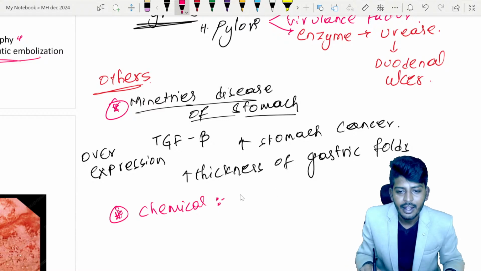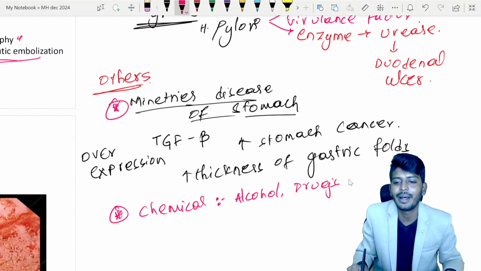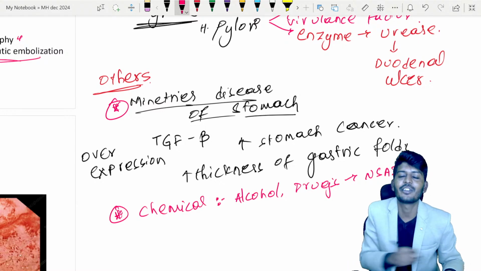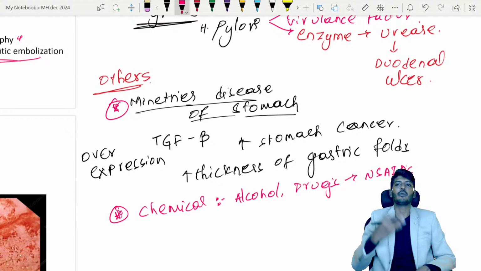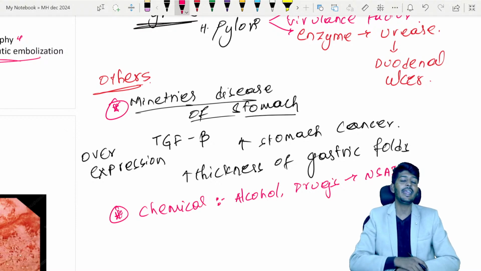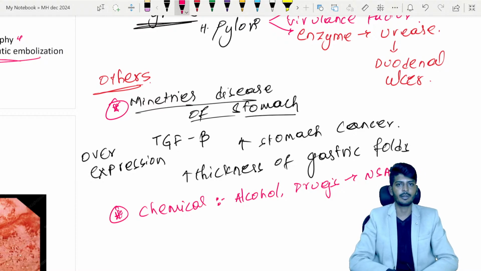Chemicals such as alcohol, drugs. Which are the drugs you always remember? NSAIDs. Why is NSAIDs one of the leading causes of gastritis? Because they are over-the-counter pain medication which can be purchased by anybody. That will lead to gastric ulcer, and steroids can also cause it.